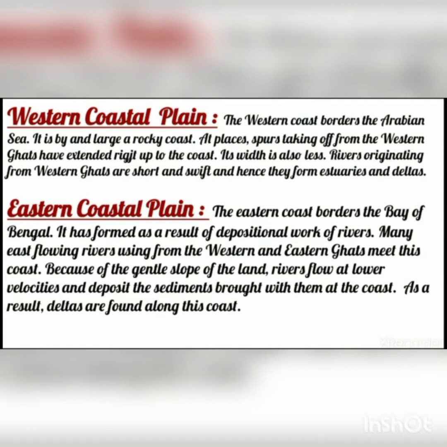So as the slope is gentle here, whichever rivers are flowing, they are flowing at a very low velocity, low speed, and so whatever sediments they are carrying while flowing, they are depositing at the coast. As a result, deltas are found along this coast. So here on the eastern coast we can find deltas. So what is the difference? The western coast is bordering the Arabian Sea, the eastern coast is bordering the Bay of Bengal.